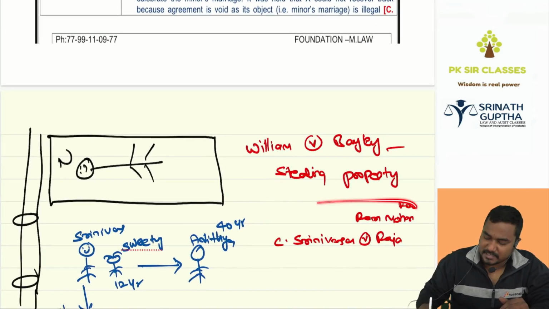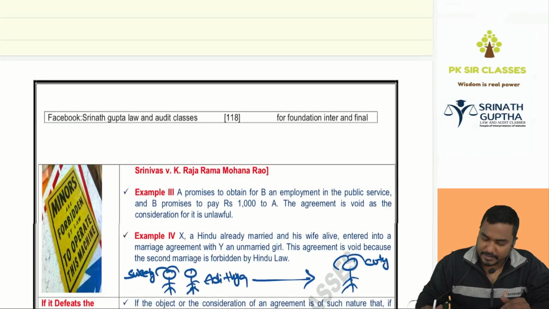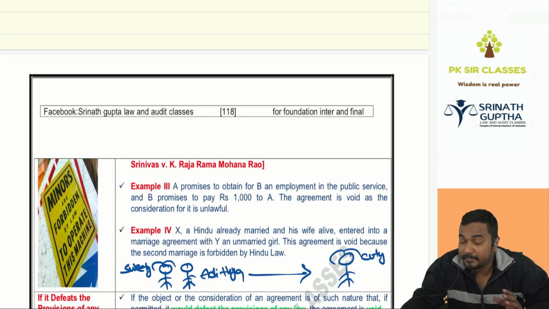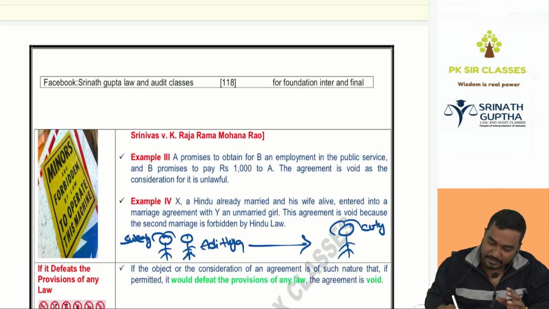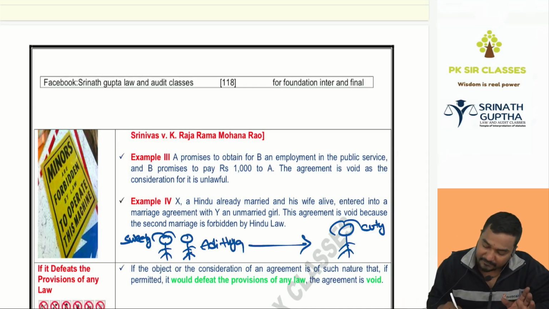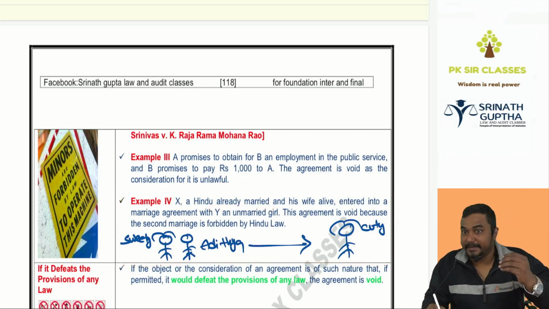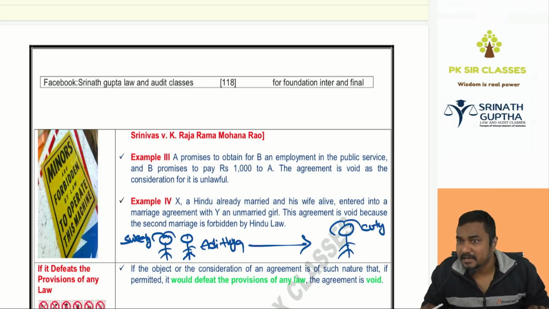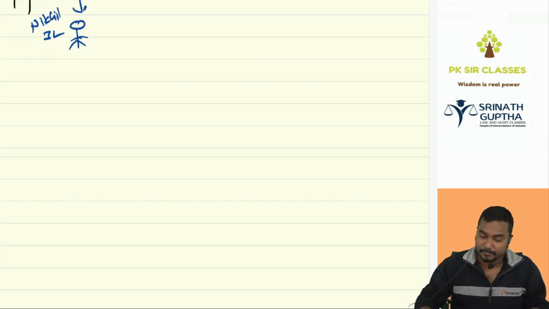And next we have seen one more case law. See Srinivasa versus Raja Ram Mohan Rao. In this case law, he entered into an agreement for financing the minor's marriage. Financing the minor's marriage is opposed to public policy, and it is an unlawful agreement. And we have seen one more example also. An agreement entered to give a bribe to secure a job in a government office. Giving a bribe is unlawful, prohibited by law. And one more example: one guy is a Hindu, he was married, his wife is alive, and he enters into an agreement with an unmarried girl for getting married. All these agreements are unlawful agreements because they are forbidden by law.